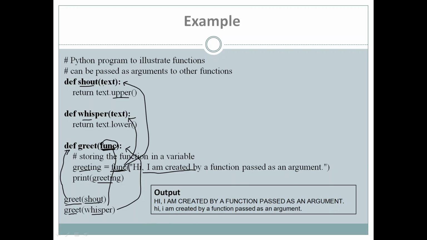So this is how we can pass a function as an argument to another function. And if you look at this, the greet function is taking another function as an argument, and that is the reason the greet function is called a higher order function. Greet is called a higher order function because it is taking another function as argument.